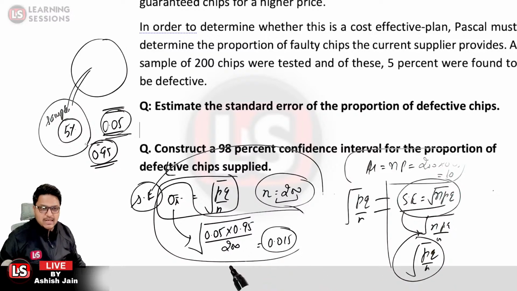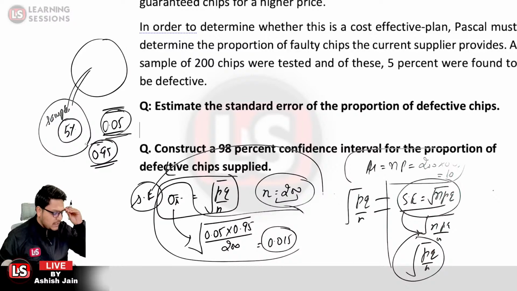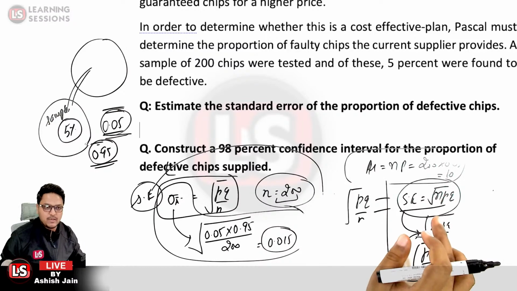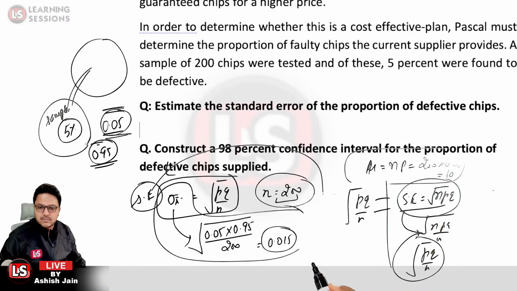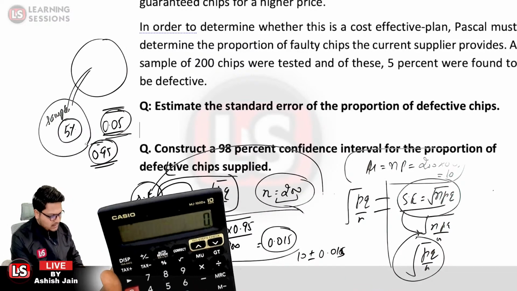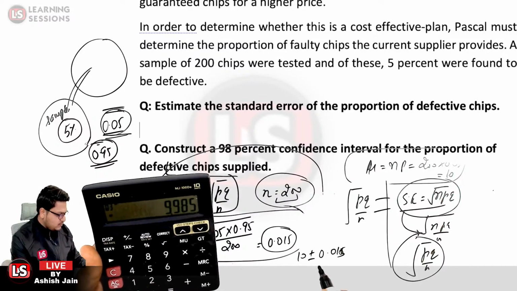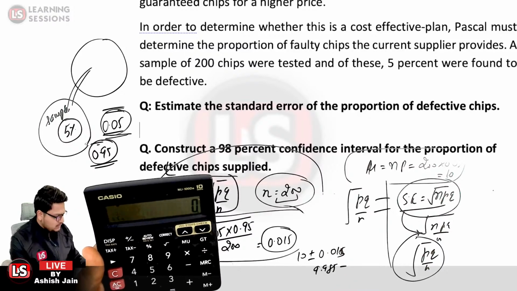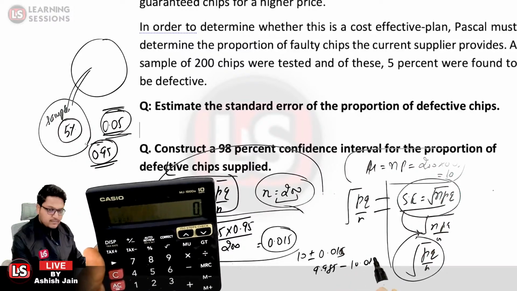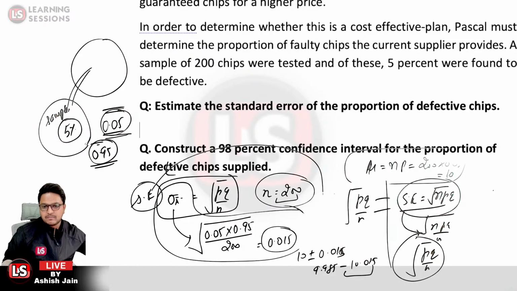Okay, so we calculated over here mu is equal to NP. N is 200 multiplied by 0.05, that is equal to 10. So what will be the established interval? It will be 10 plus minus 0.015, that will be the interval. So it is 10 minus 0.015, that is equal to 9.985, to 10.015. So that will be the interval. Is that particular part clear over here?